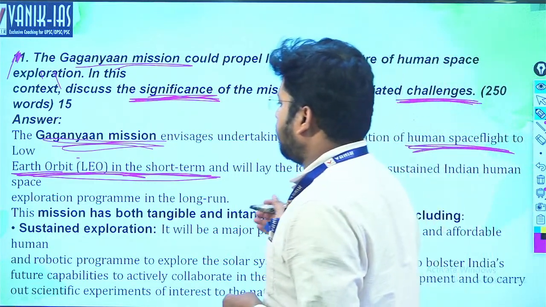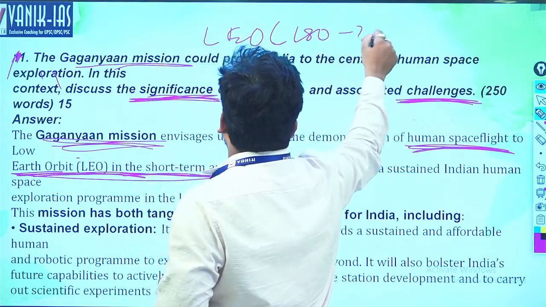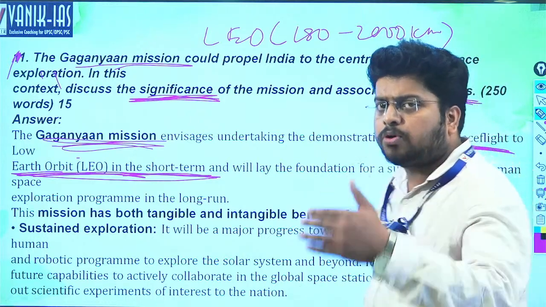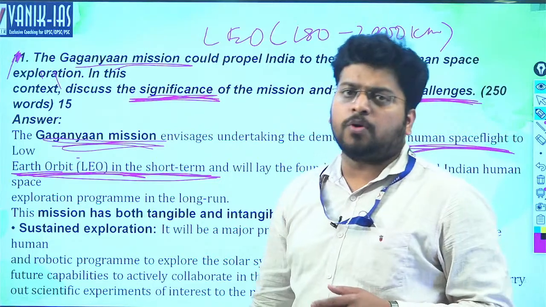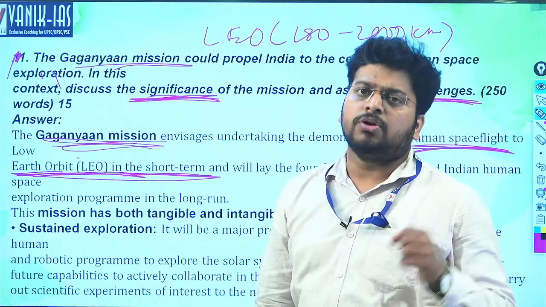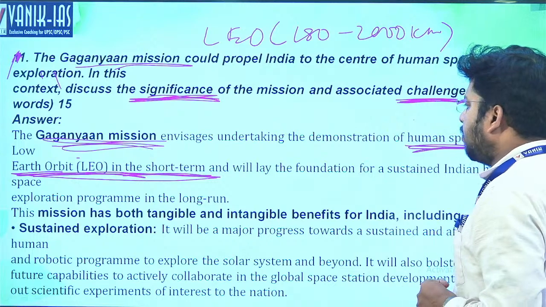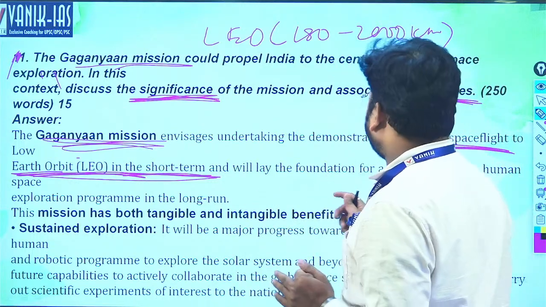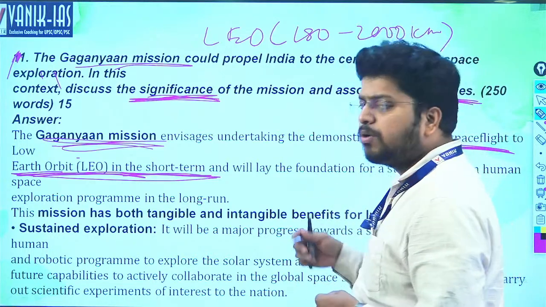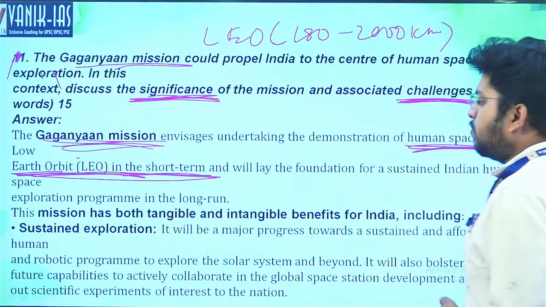So it is low Earth orbit. The range of low Earth orbit is between 180 km to 2000 km. Gaganyaan mission will be launched approximately 400 to 500 km. It will go up to 400 to 500 km above the Earth's surface. Our International Space Station is also revolving in the low Earth orbit in the same range. The short term aim is to just visit the space, and in long term we can think about space exploration or an international space station there by 2030.